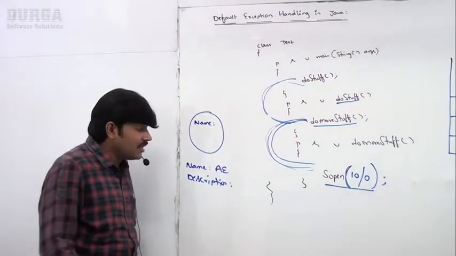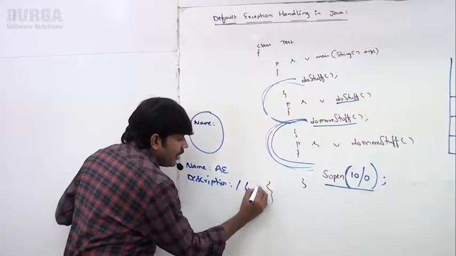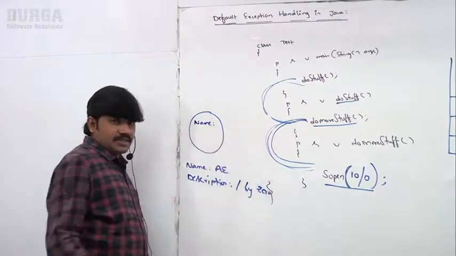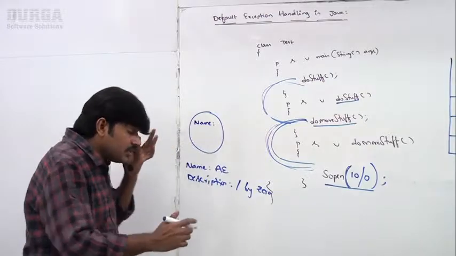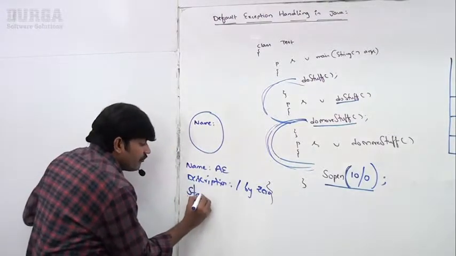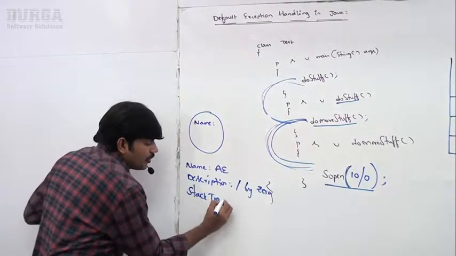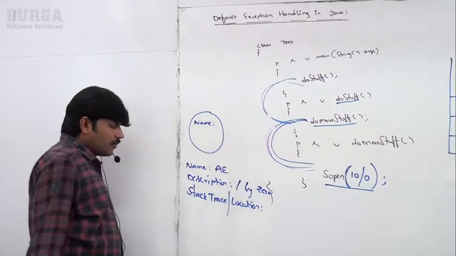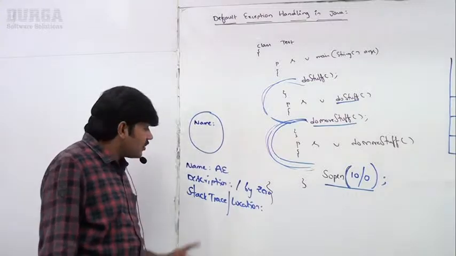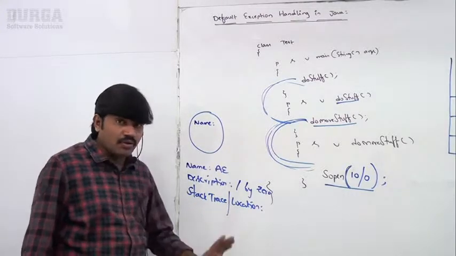Description of the exception is division by 0. Next, what is the stack trace? Sir, where is the problem? Stack trace or location. At which location did the problem come?